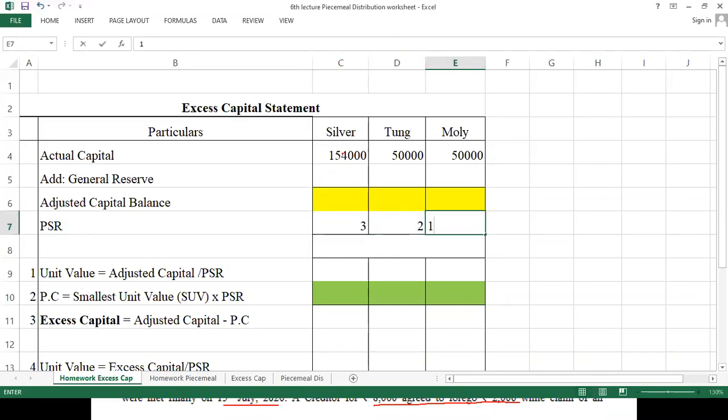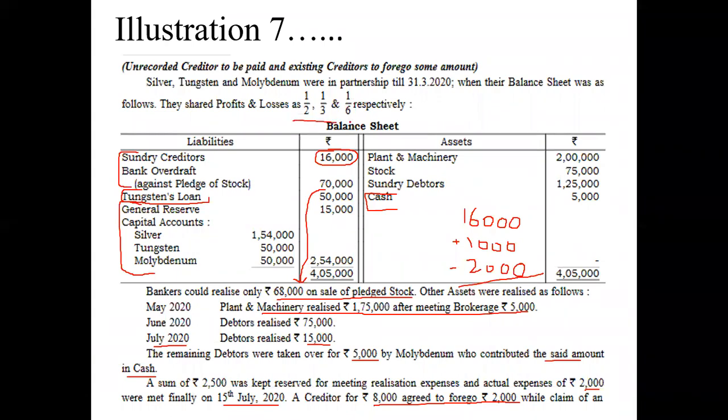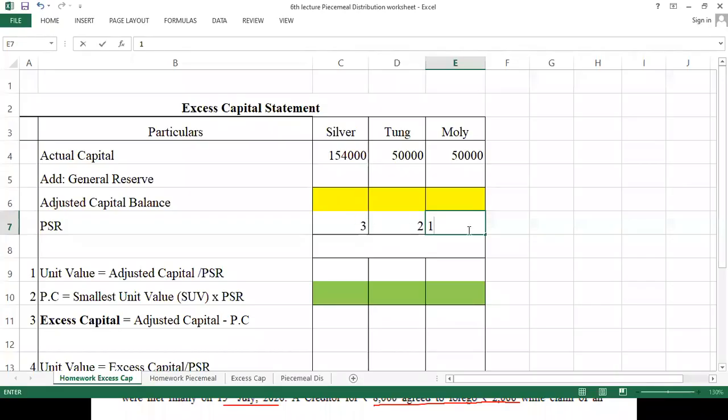From where we got this figure? Look at here. In the last to last problem, I've explained how this half, 1/3 and 1/6 is converted into 3:2:1. Now let's see, we also have a general reserve with us of rupees 15,000. So look at here, this 15,000 is divided by total ratio, which is 6.